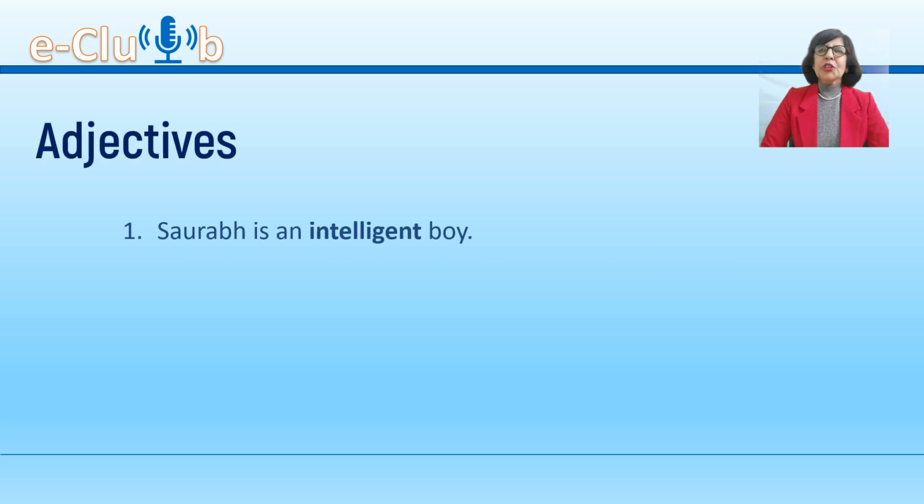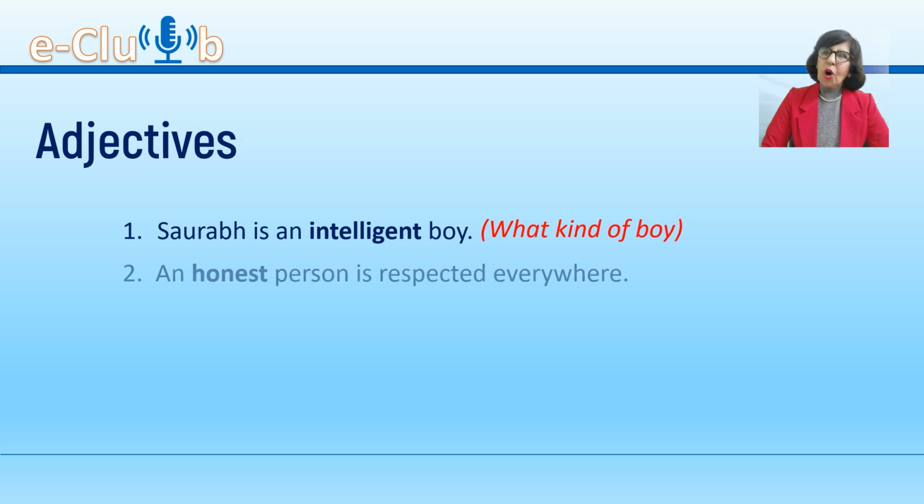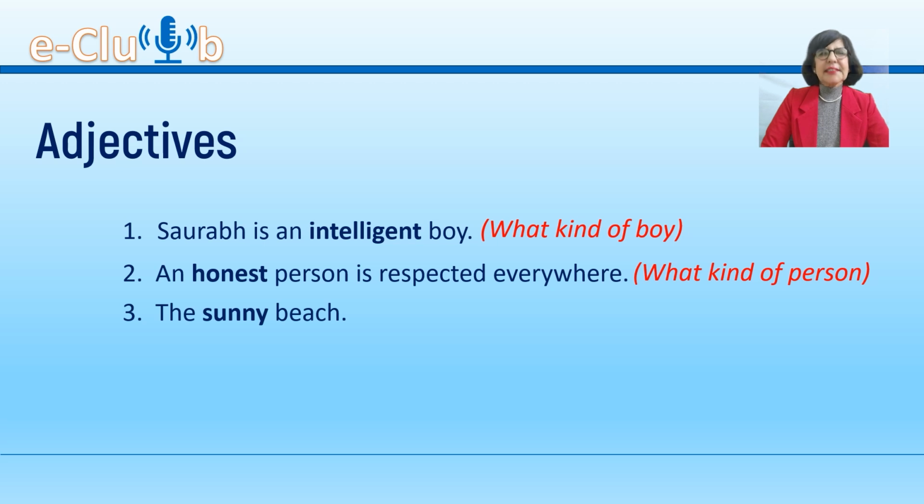Example: Saurabh is an intelligent boy. Answers the question, what kind of boy is Saurabh? An honest person is respected everywhere. Tells us what kind of person is respected everywhere. In the phrase, the sunny beach, sunny is an adjective because it tells us what kind of beach it is.